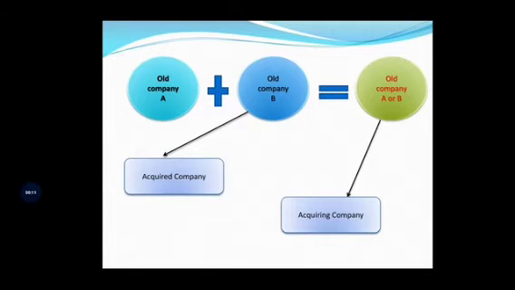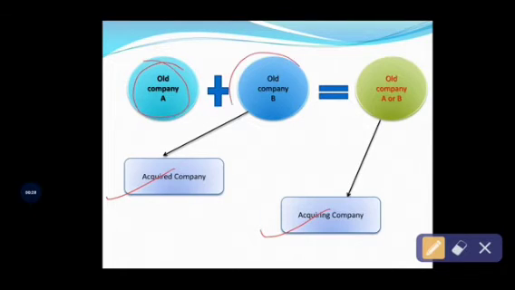In acquisition, or absorption and takeover, you have two further concepts: one is the acquired company and another is the acquiring company. See the diagram. The old company A is there and old company B is there. In this acquisition concept, there is no word of combination, because combination is related to amalgamation or merger. In acquisition, one company acquires the management or assets and has control over the assets of another company.